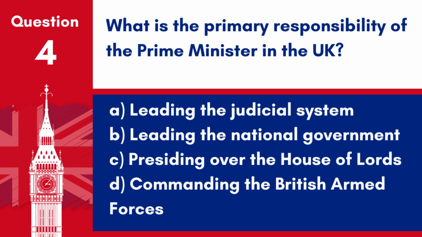Question 4. What is the primary responsibility of the Prime Minister in the UK? A. Leading the judicial system. B. Leading the national government. C. Presiding over the House of Lords. D. Commanding the British Armed Forces.